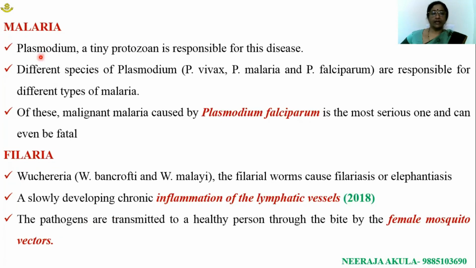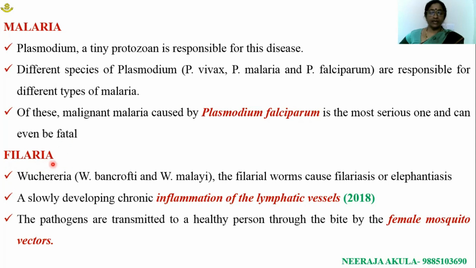Malaria. The causative organism is Plasmodium. Different species of Plasmodium are responsible for malaria, of which Plasmodium vivax causes benign tertian malaria. Plasmodium ovale causes mild tertian malaria. Plasmodium malariae causes quartan malaria. Plasmodium falciparum causes malignant tertian malaria, which is fatal to the organism.